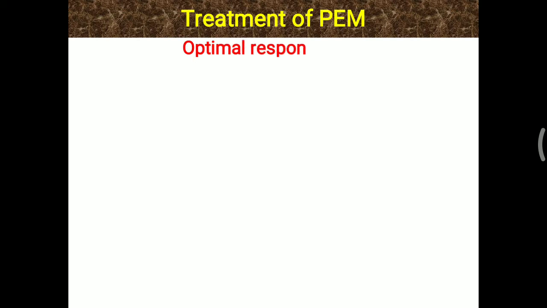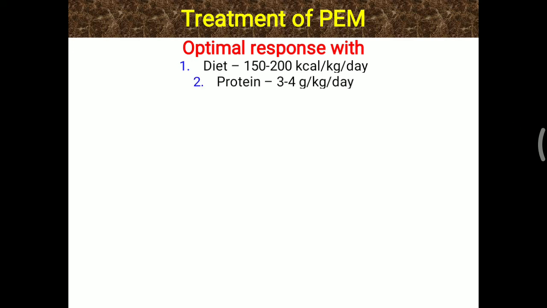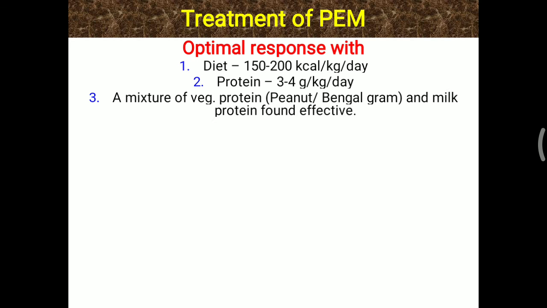Now, in relation to the treatment of PEM, whatever the condition, either kwashiorkor or marasmus, the main response is found with diet. Simply we have to add proper diet, that is 120 to 200 kilocalorie per kilogram per day. That is the main line of treatment. Protein should be 3 to 4 gram per kilogram per day. When this energy is calculated, protein should be taken care of by adding 3 to 4 gram per kilogram per day. A mixture of vegetable protein, including peanut or bengal gram, as well as milk protein,